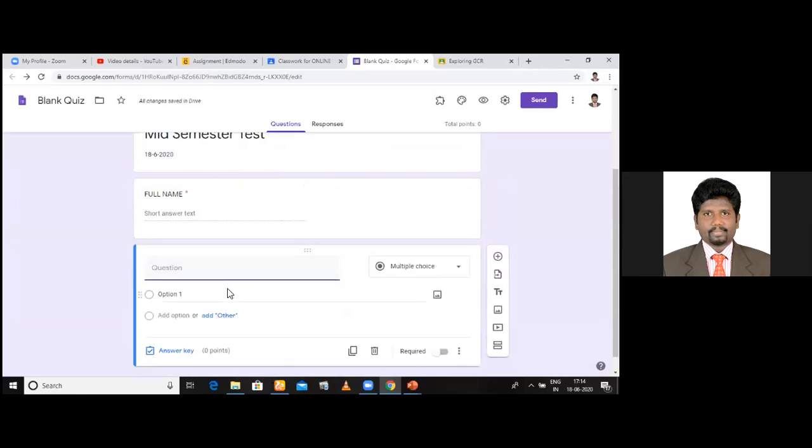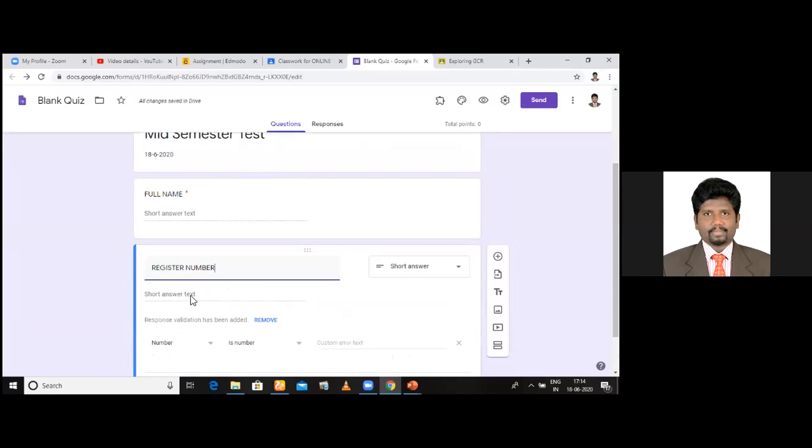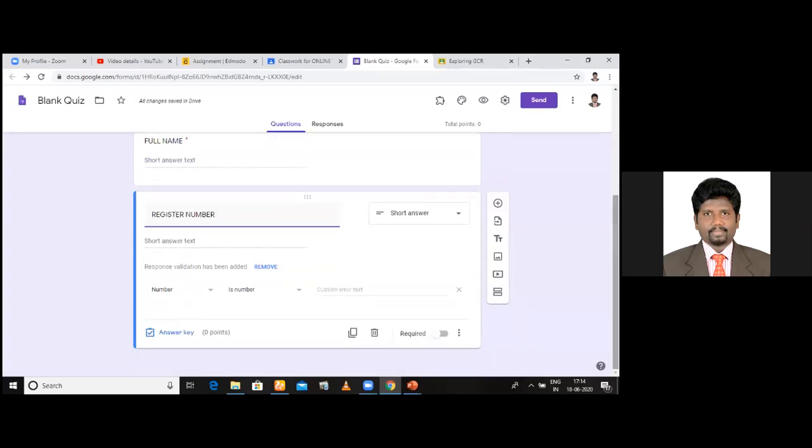Next question, register number. Register number of the student. Okay. Now, it should be short answer and make this compulsory. See here, enable this required. So automatically this is compulsory. Now I want to get this full name and register number before starting the test. Now I want to go for the questions directly. Now how should you do that?